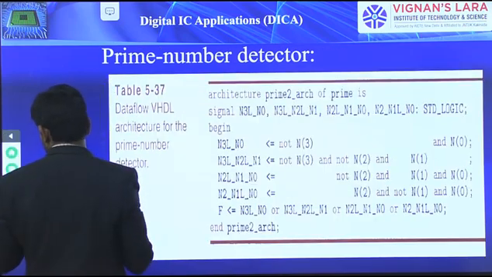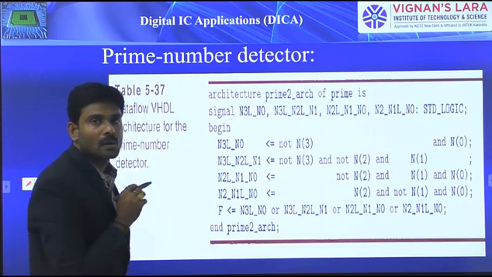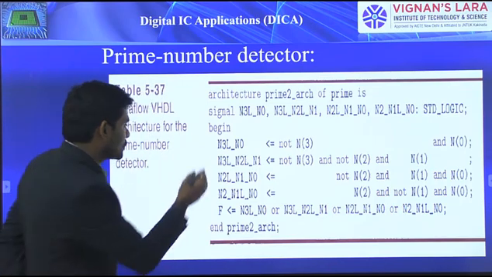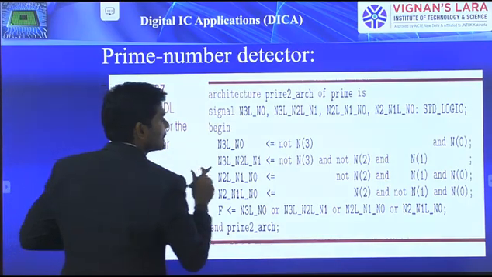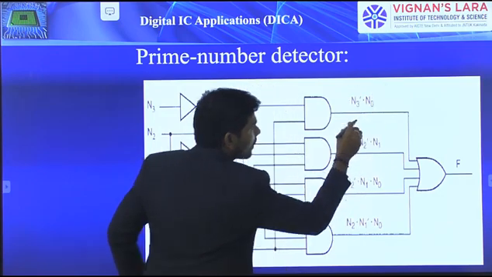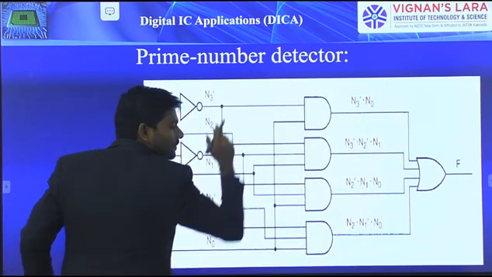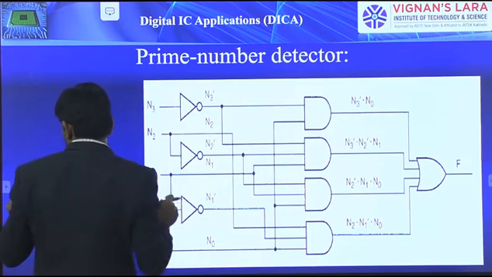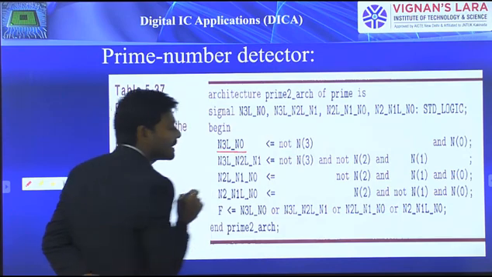If you look at this equation, N3L_and_not is the signal name that we mentioned there. Considering that, here we write the program for N3L_and_not.